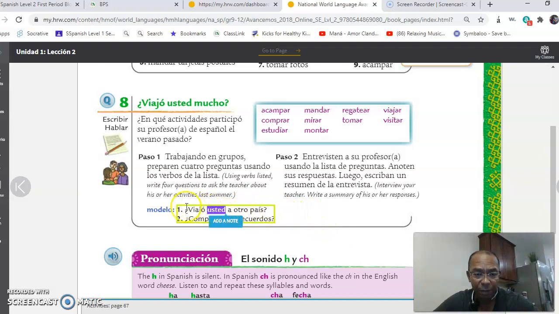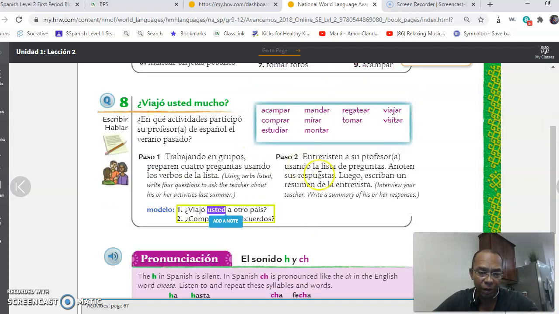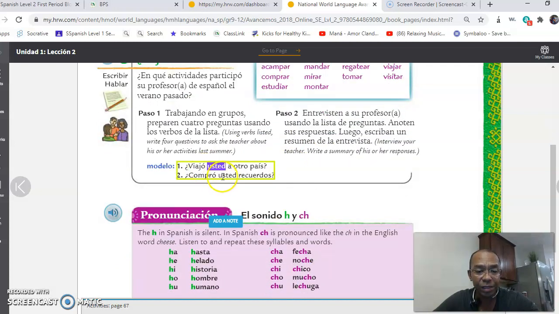Okay, for example, ¿viajó usted a otro país? Did you travel to another country? And pretend that I am the person saying, oh, I'm sorry, no, my bad. You're just going to ask questions, okay? You're just going to ask him questions using the usted form. Remember, él, ella, and usted use the O as the ending.